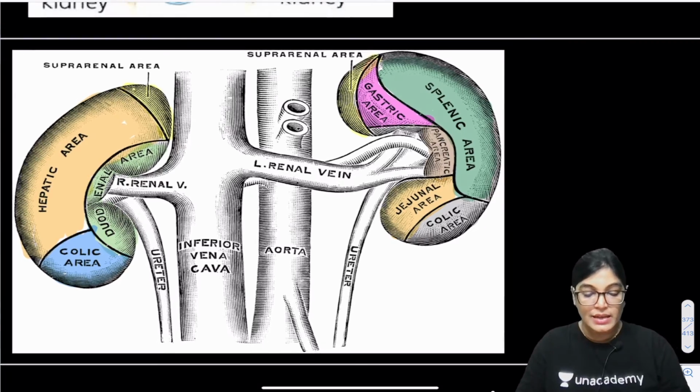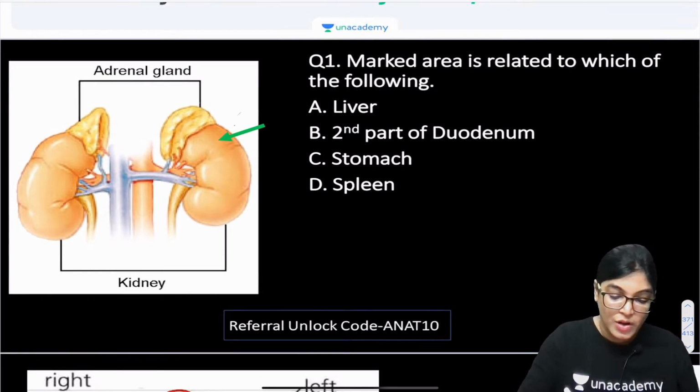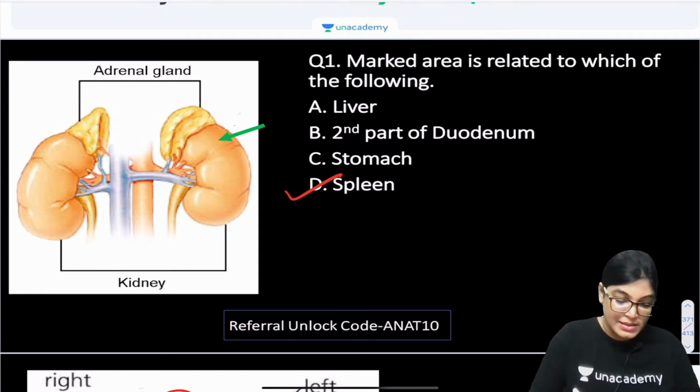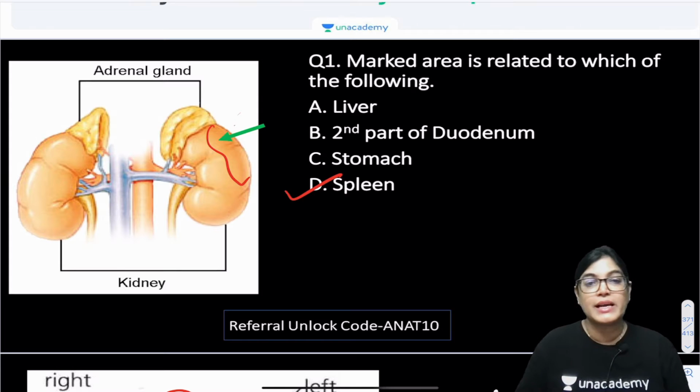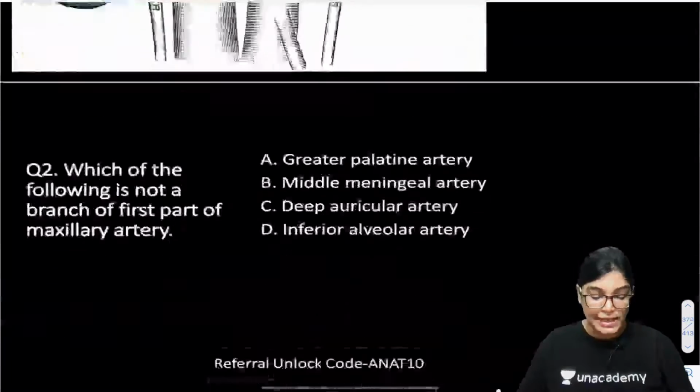So clearly now we know the correct answer. As we have come up with the description, we can say that this is the left kidney, and this area, as we have just seen, is related to the spleen on the anterior aspect of the left kidney. Let's move on to the second MCQ.